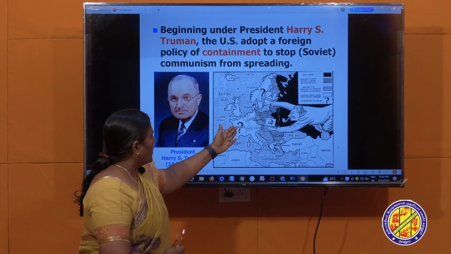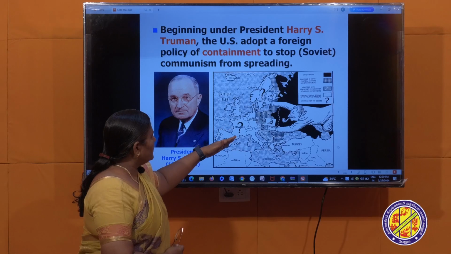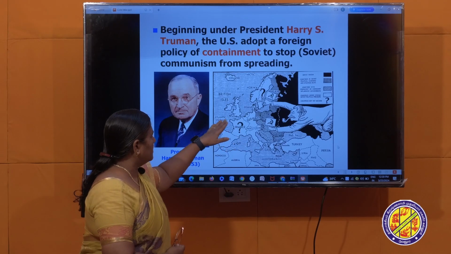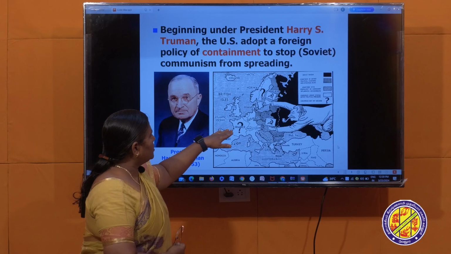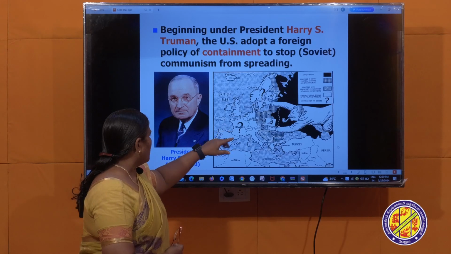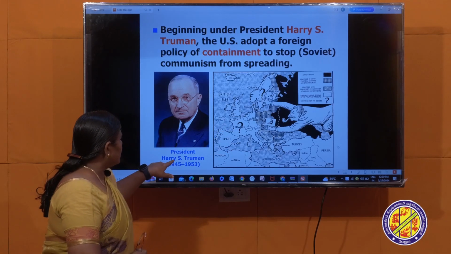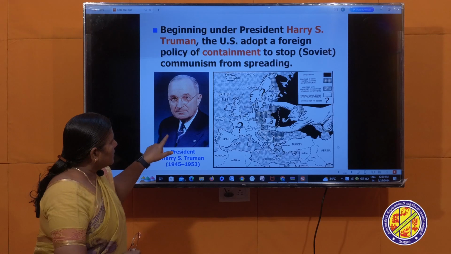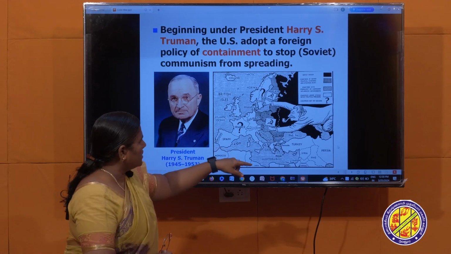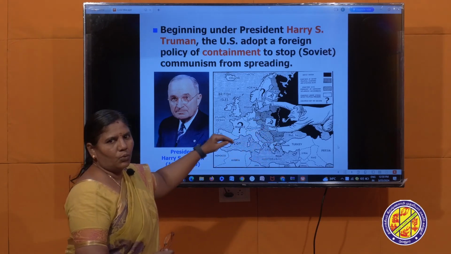Whereas the plain white countries, which are not marked, were under the Western Bloc. This is President Harry S. Truman. During his time the Cold War started, whereas in USSR, Stalin was the ruler.